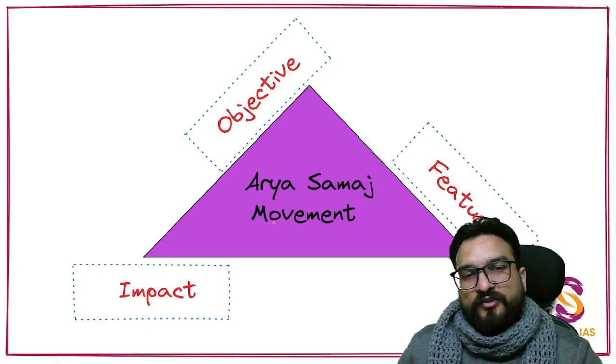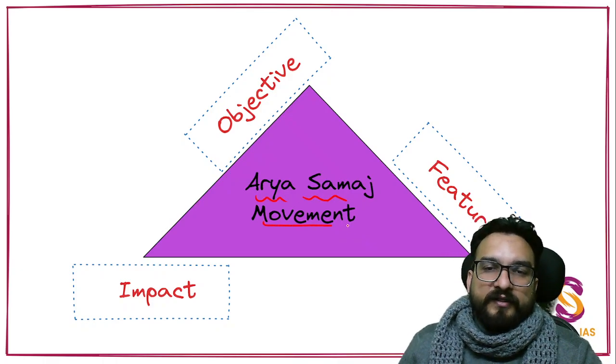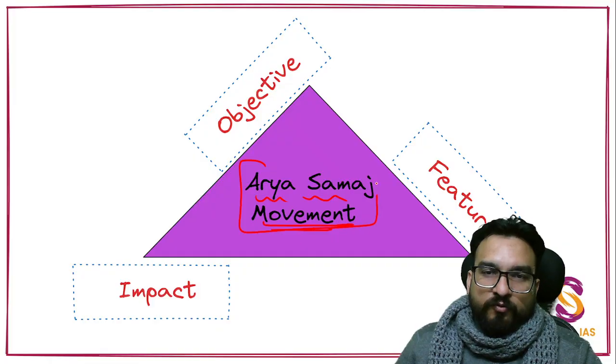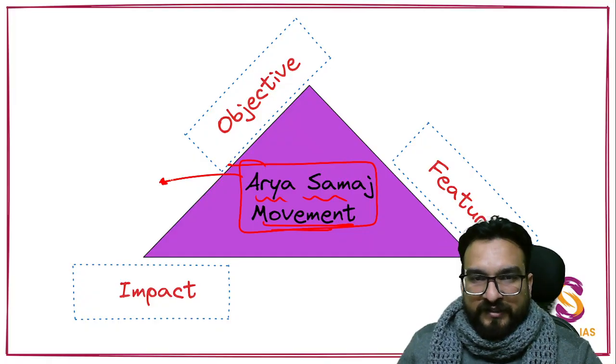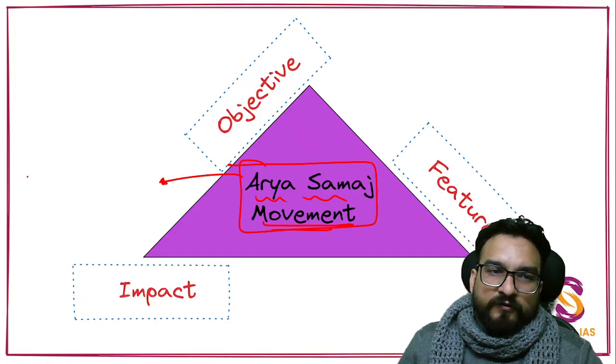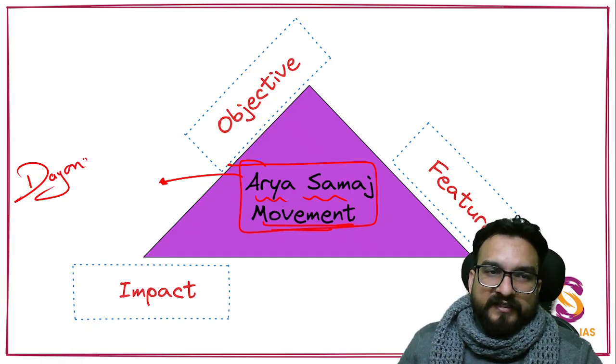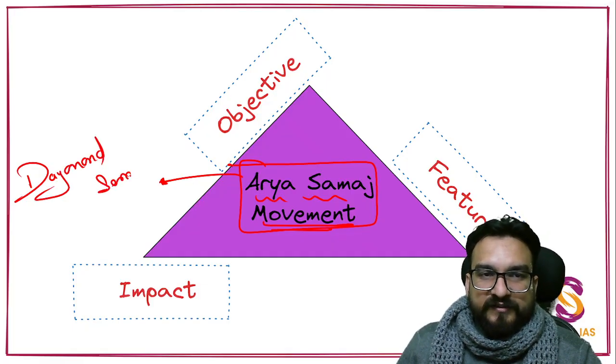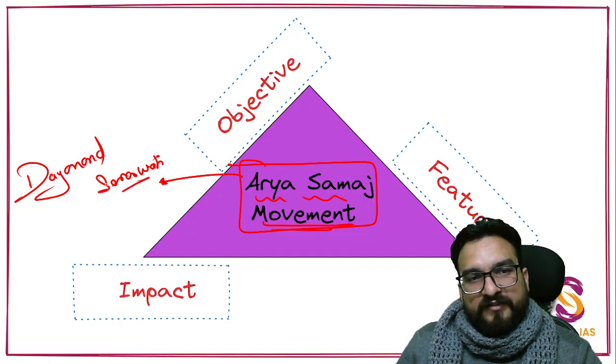Now next is your Arya Samaj. Who is related to the Arya Samaj movement? What were the objectives? Related to the Arya Samaj movement, you will be seeing one of the personalities, that is Dayanand Saraswati. Now let us see Dayanand Saraswati. He is Swami Dayanand Saraswati.